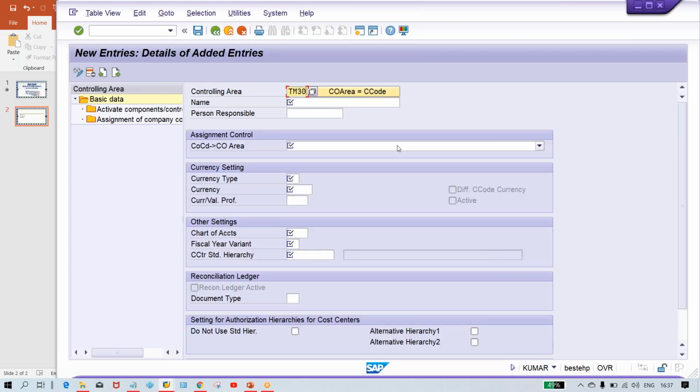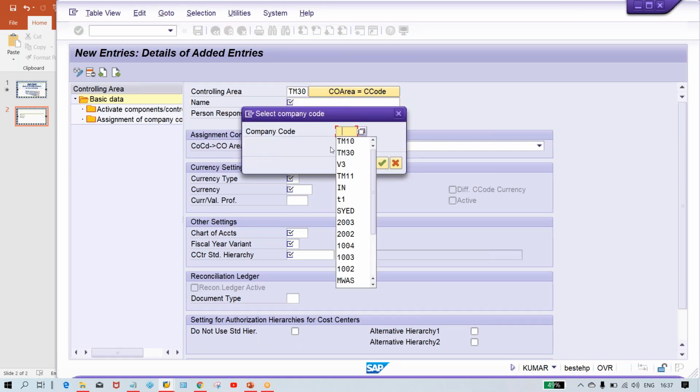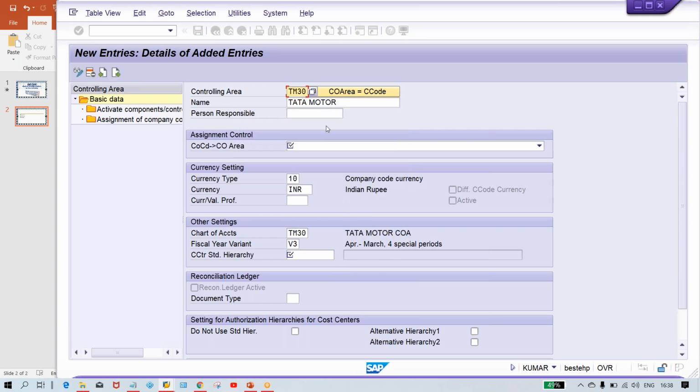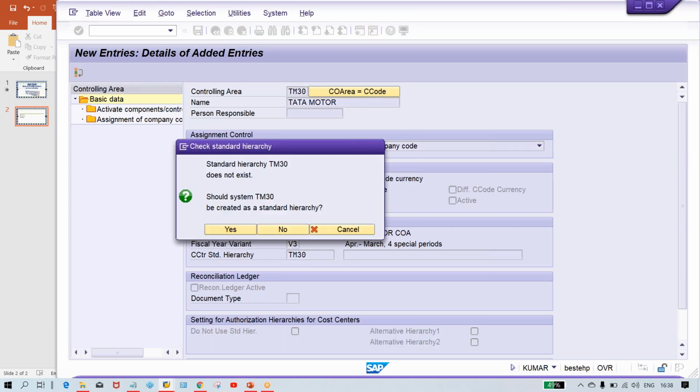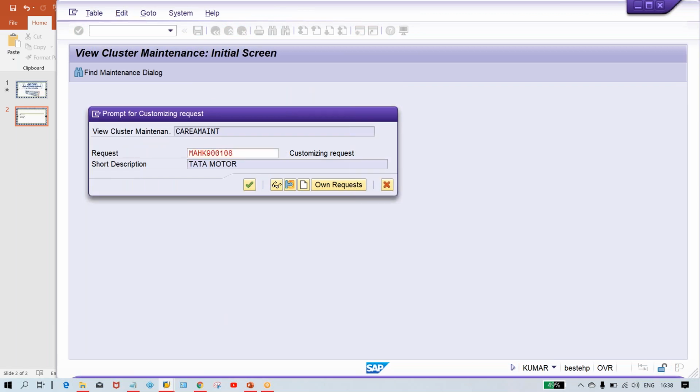So you just do one thing, guys, TM30, and here click company code TM30 itself, press enter. Most of the things got filled up. Here give a standard hierarchy, TM30 itself, press enter, yes, and save it, press enter, enter.